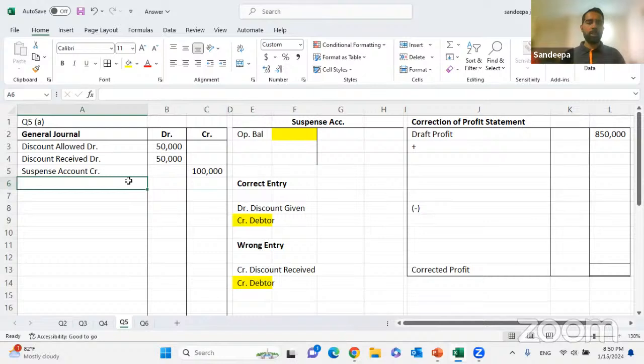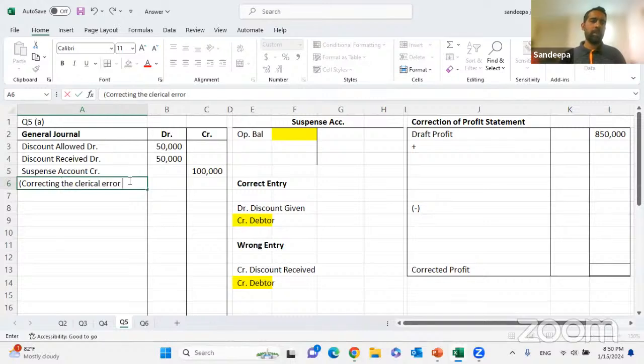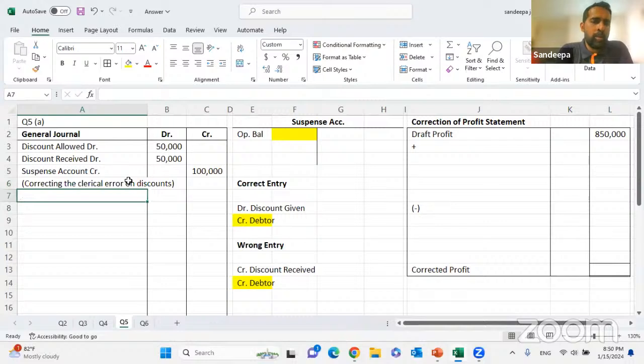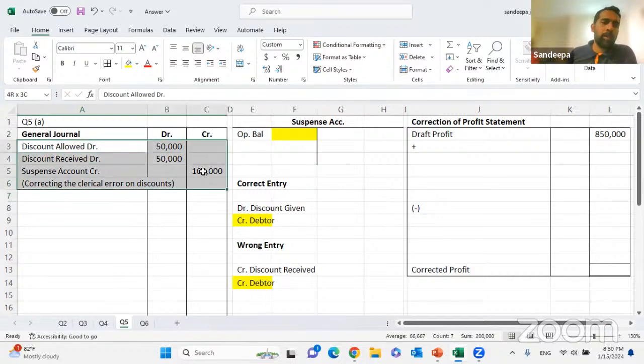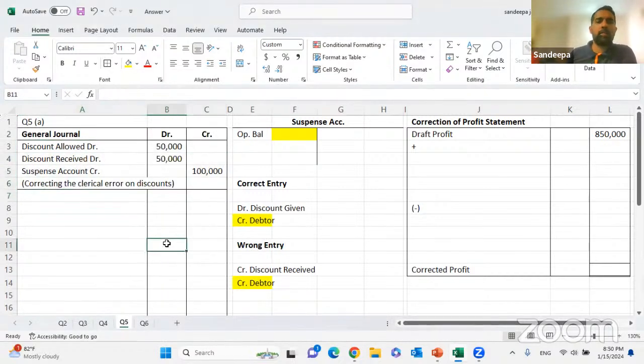Right. Please write a narration. Correcting the clerical error on discounts. You can consider it as a clerical error even. You have to always start with the word correcting. So we finished the first entry. Then the narration: correcting the clerical error on discounts. If you can't remember the type of error, children, you can put correcting the error on discounts. Or else write the full sentence.